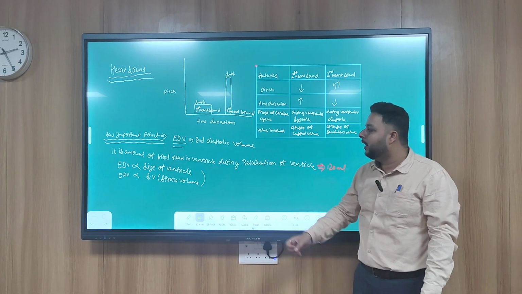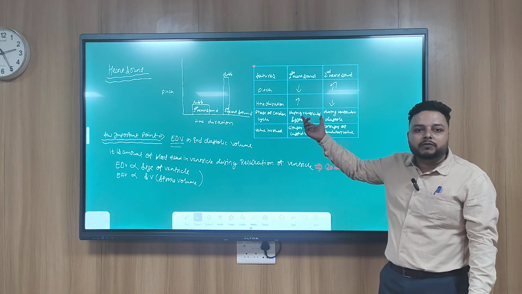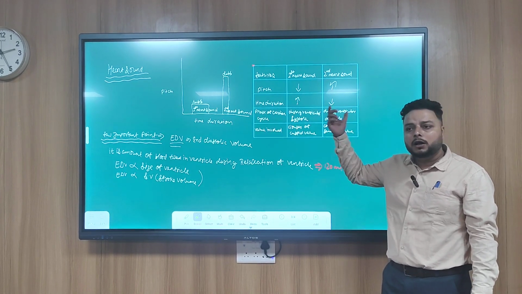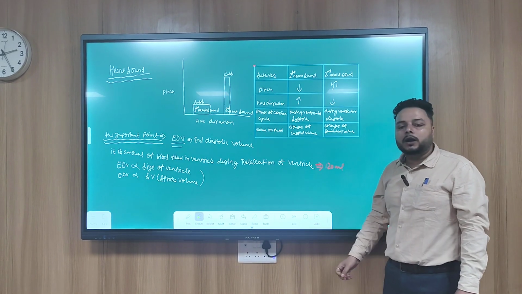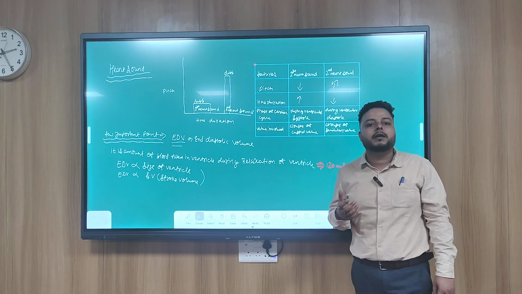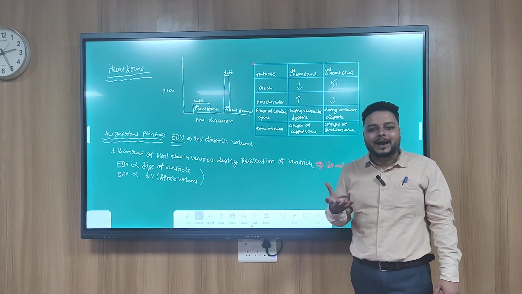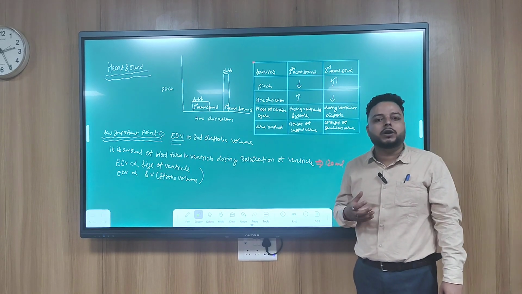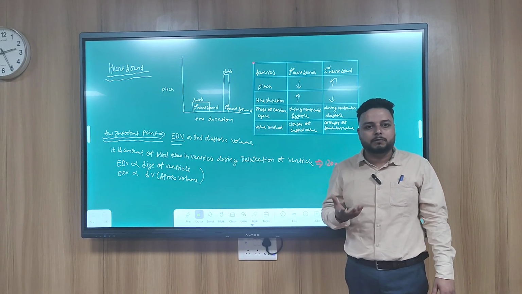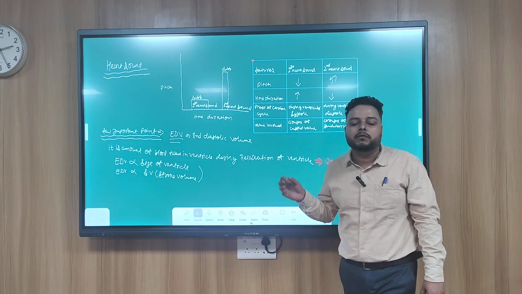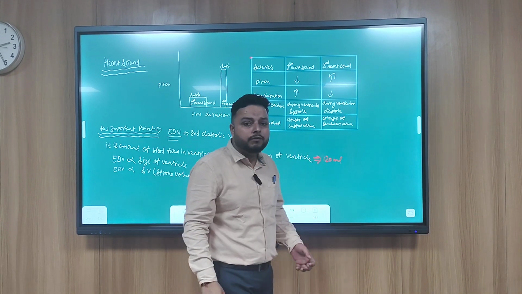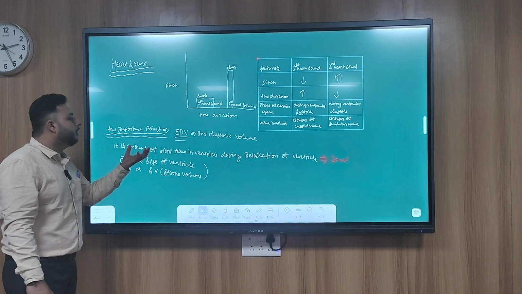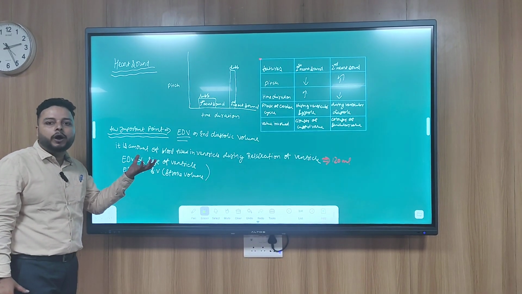Regarding the phase of the cardiac cycle, the first heart sound arises at the start of ventricular systole and the second heart sound arises at the start of ventricular diastole. Next, the valve involved. The first heart sound is due to the closure of the cuspid valves and the second heart sound is due to the closure of the semilunar valves. Now we are moving towards a few important points.